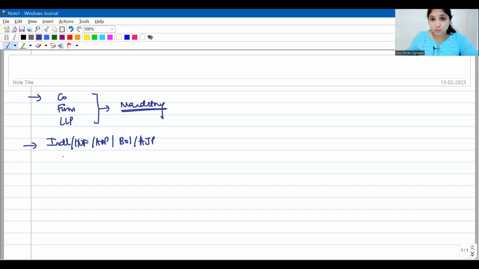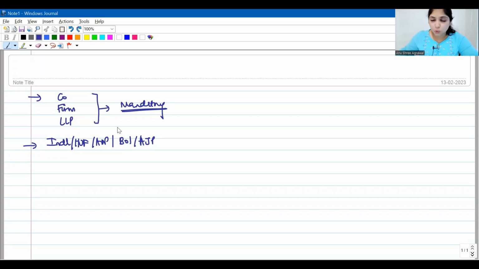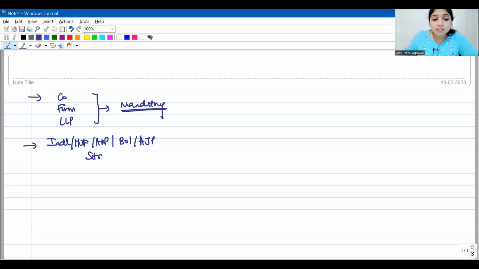Now, what are those situations? I'm talking about the existing provision with you first, and then I will tell you what the new addition is. The existing provision says company, firm, LLP, it is mandatory. They have to file their income tax return. But for individual, HUF, AOP, BOI, AJP, we have some situations. Let us go through them one by one.